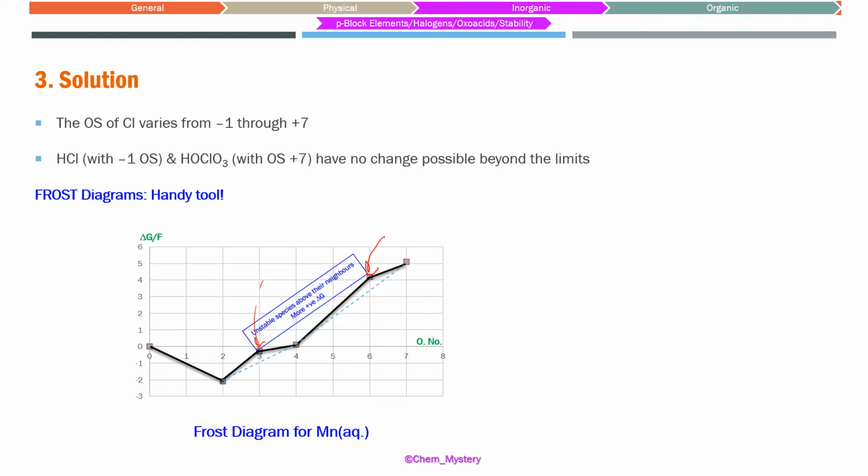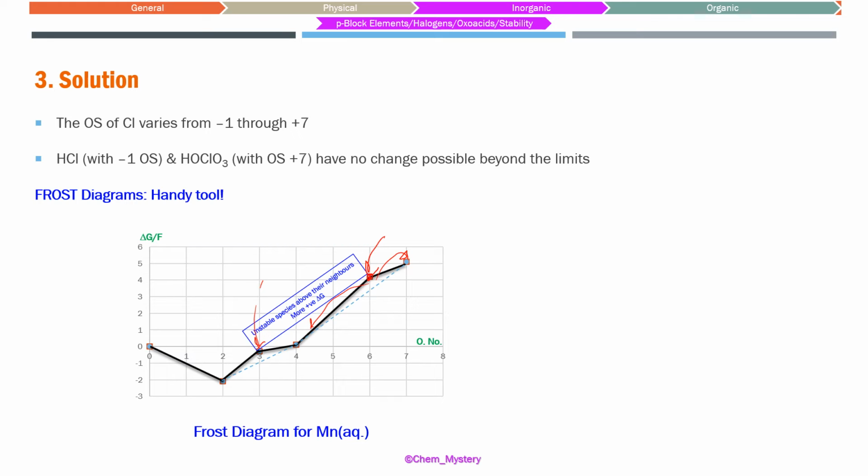What does this tell us? This is telling us that +3 and +6 oxidation states will not be very stable because they lie on the more positive side of delta G. They can be stabilized: if an oxidation state goes to the lower side, either onto this side or onto that side, that decreases its free energy. That is why the species lying on the higher side in comparison to the line connecting the neighboring atoms are going to be relatively unstable. So those local maxima present among nearby species